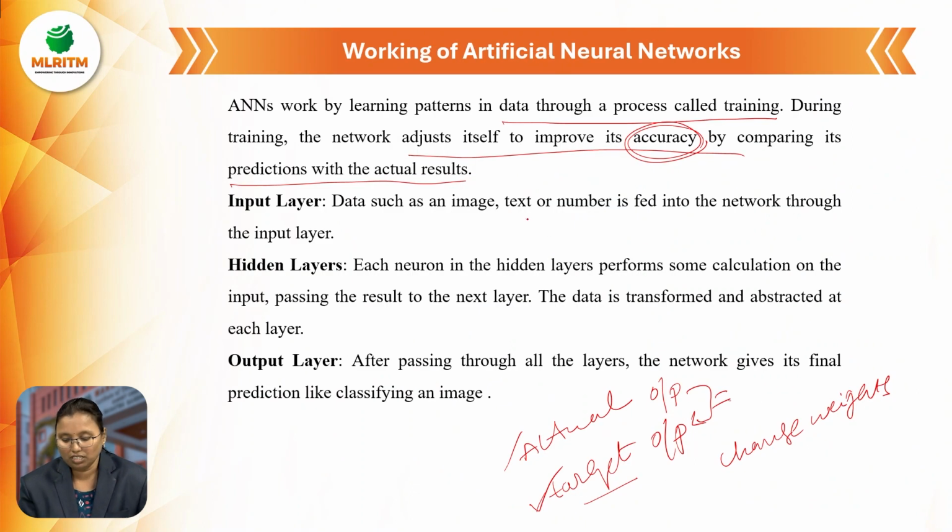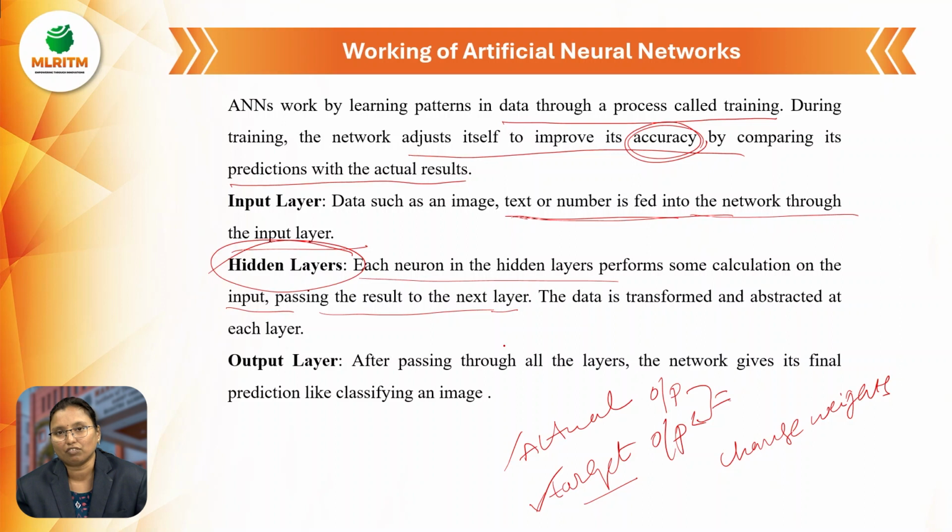And the next one is the input layer. Data such as an email, text or number is fed into the network through the input layer. So it will take text or otherwise any numbers. And hidden layers: each neuron in the hidden layer performs some calculations on the input, passing the result to the next layer. The main aim of the hidden layer is that whatever input is given, it will take and process it, and the result is given to the next layer. The data is transferred and abstracted in each layer.